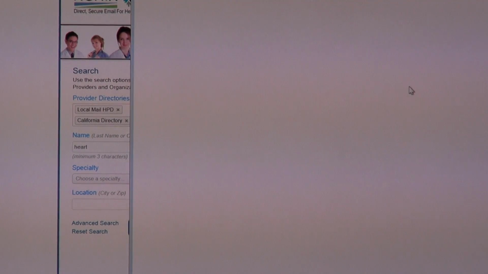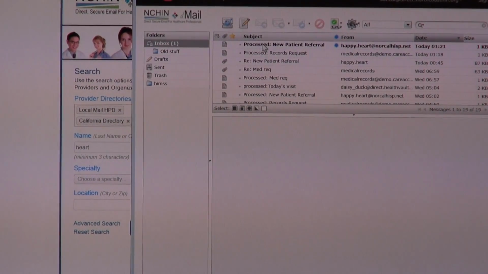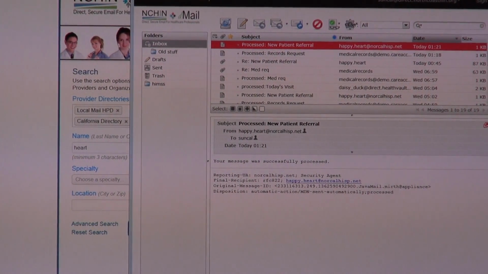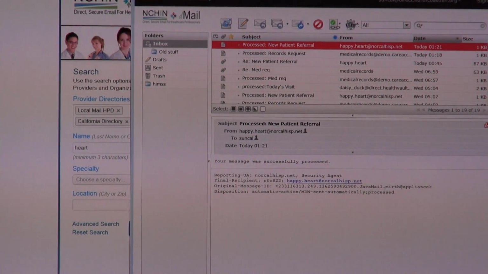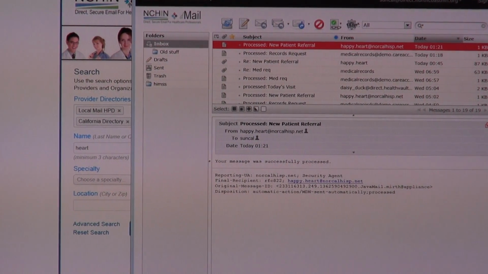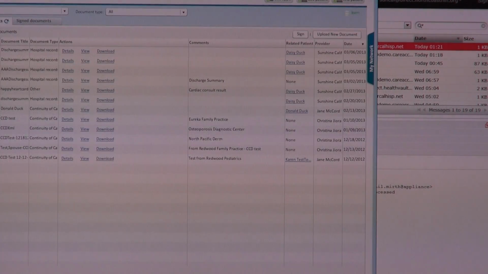So we send that message, we send it successfully, and once again, I know that it made it to Dr. Hart because I see that processed message. It made it all the way out to his HIMSS. Later I'll find out whether or not he's read it, but right now I know that it made it out there.